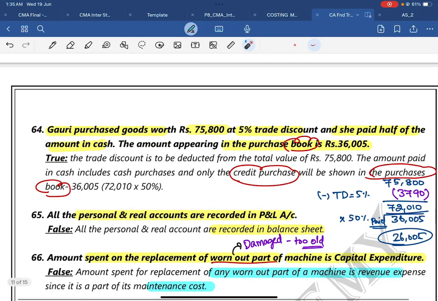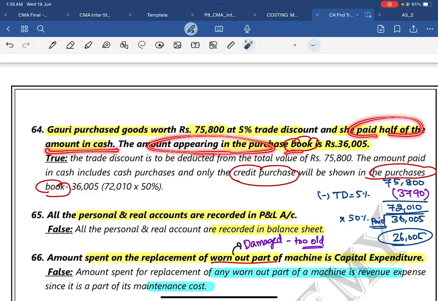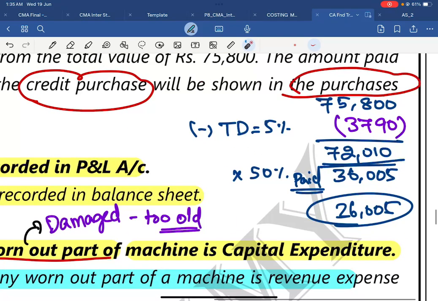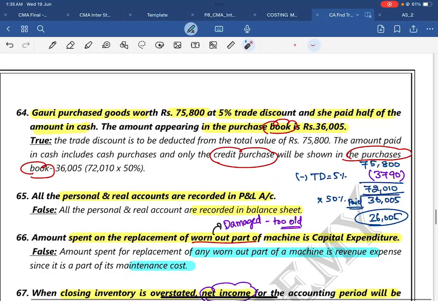Question number 64. Gauri purchased goods worth 75,800 at 5% trade discount, and she paid half of the amount in cash. The amount appearing in the purchase book is 36,005. Is it true or correct? First, we will work it out. From 75,800, a trade discount of 5% should be reduced. It is 3,790. If you reduce it, it will become 72,010. Out of it, 50% is paid, so 36,005 is paid. The remaining 36,005 is yet to be paid. That we will show in the purchase book.